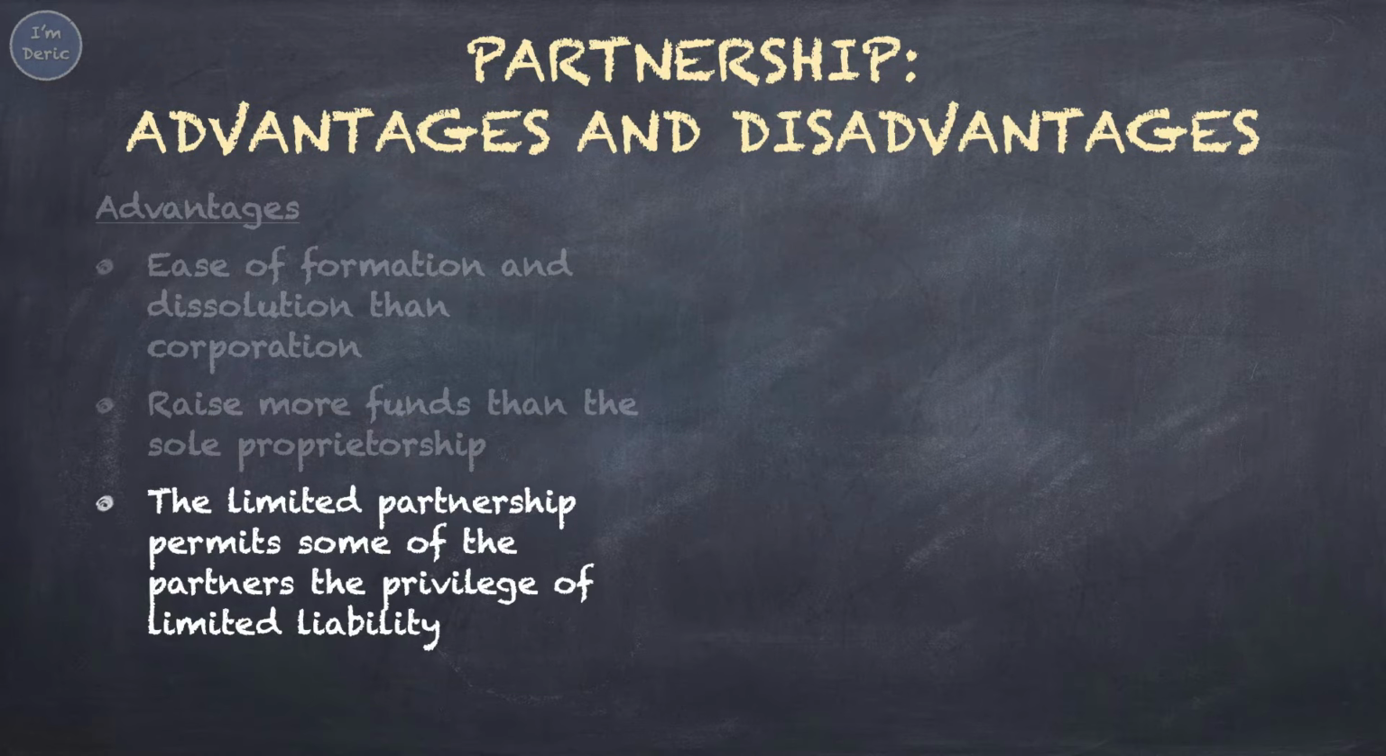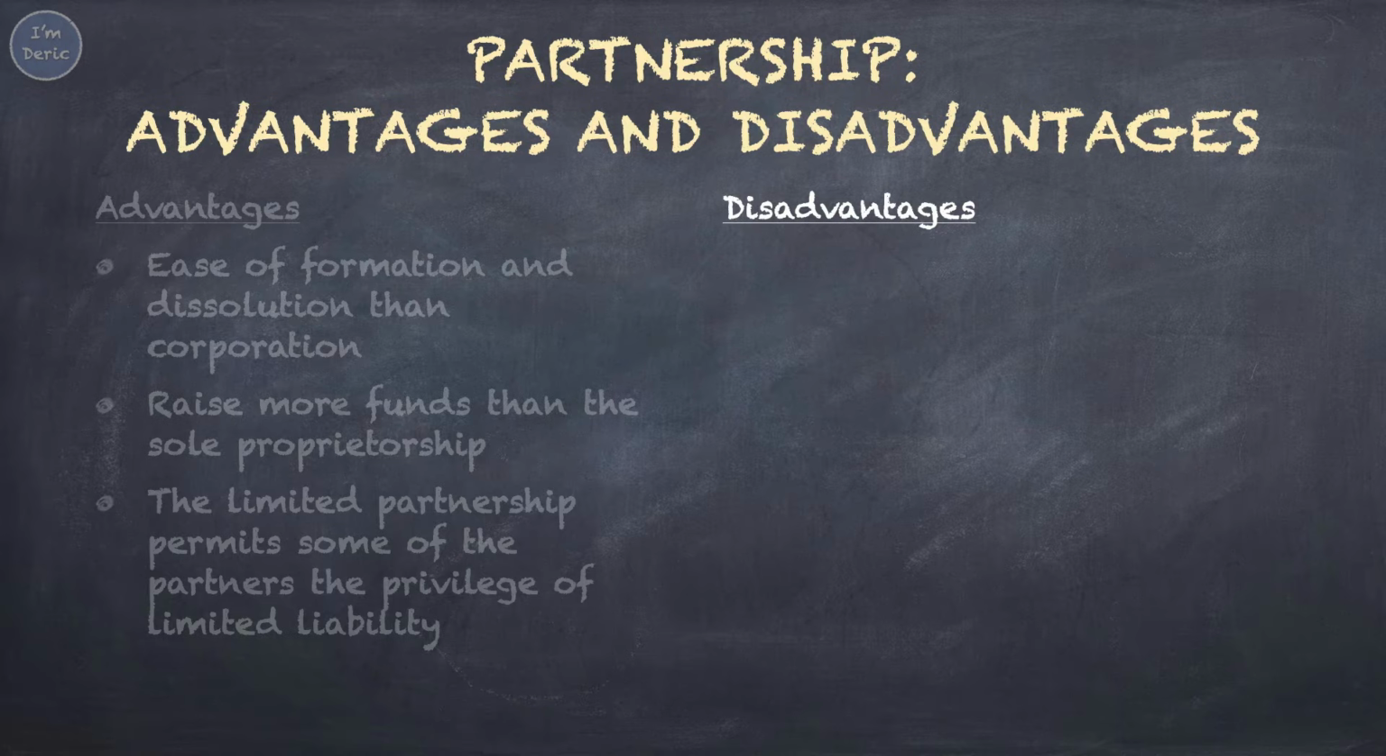The limited partnership permits some of the partners the privilege of limited liability. Under limited partnership, if the business failed and incurred debt or legal problems, the general partners would be personally liable for all the losses incurred. However, for limited partners, their liability would be limited to the amount of their investment in the business. This means that the personal assets of limited partners would not be at risk if the business failed.